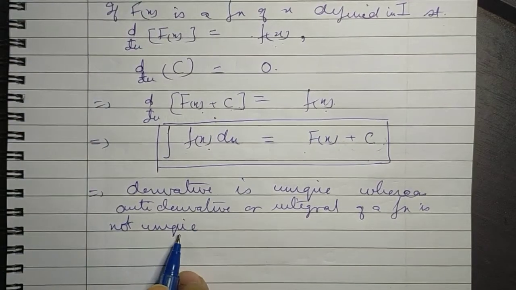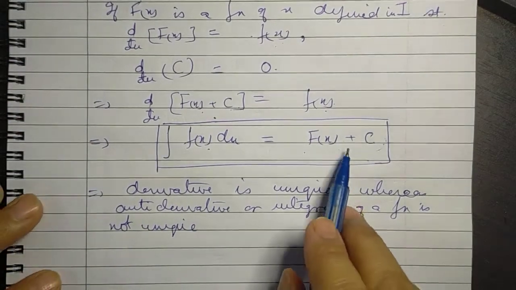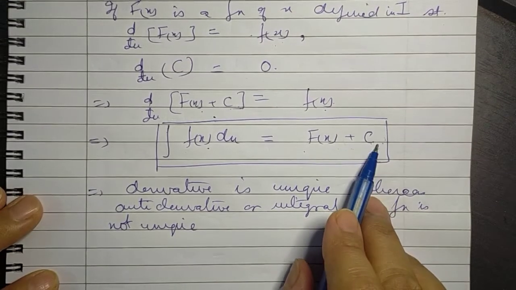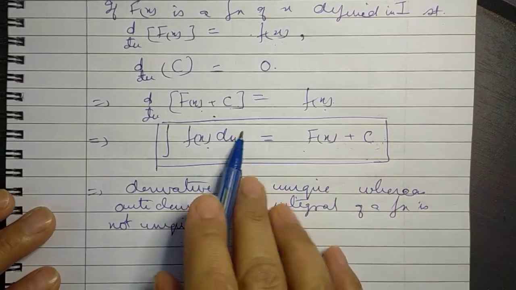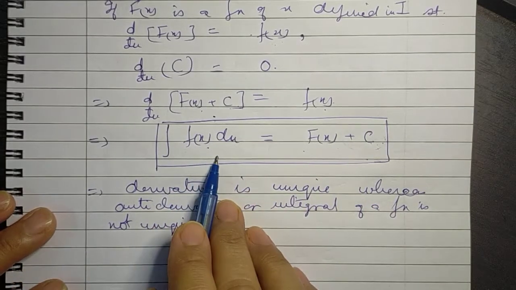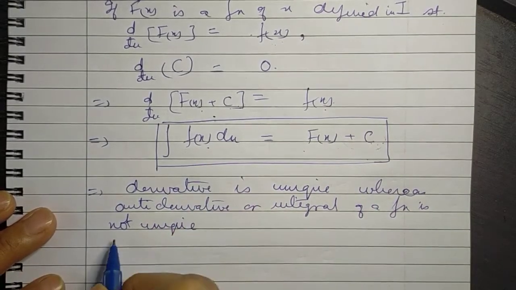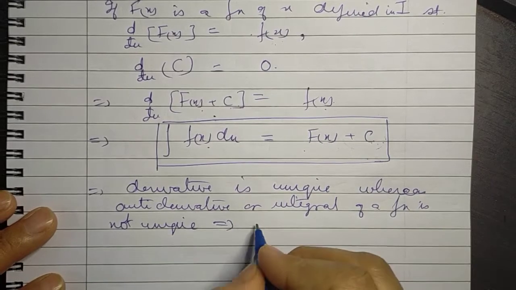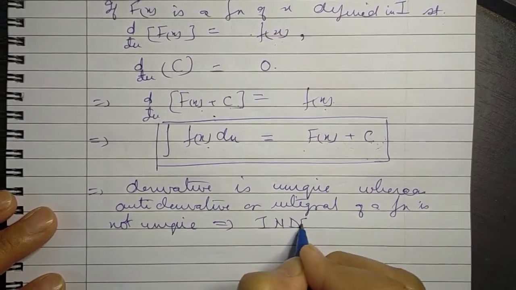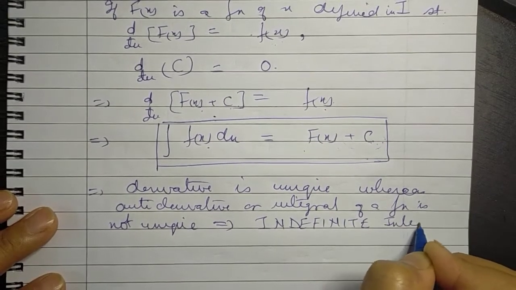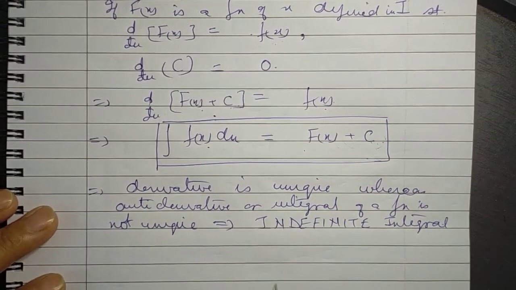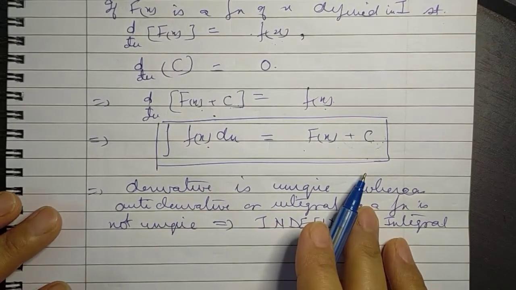And since it is not unique, because we keep giving different values to c, we will keep getting different antiderivatives of the same function small f(x). And for this reason, this process is called the indefinite integral, since the result is not definite.